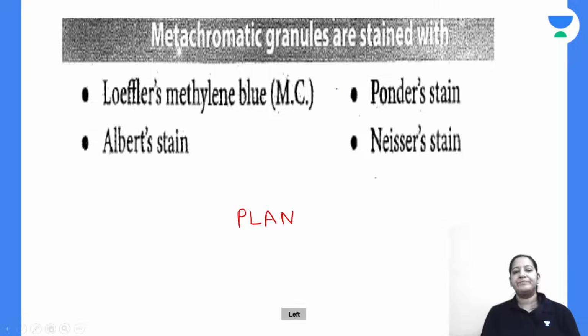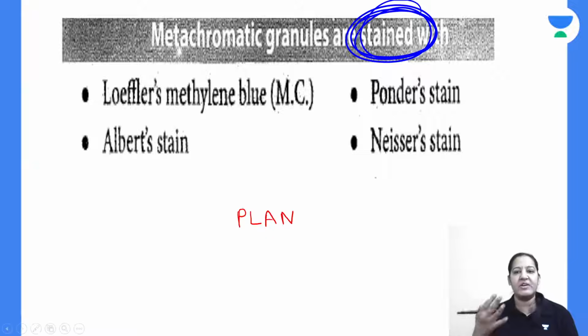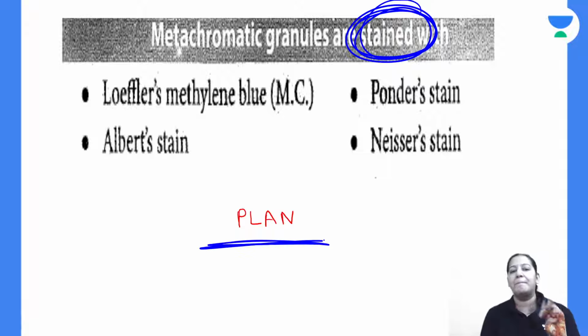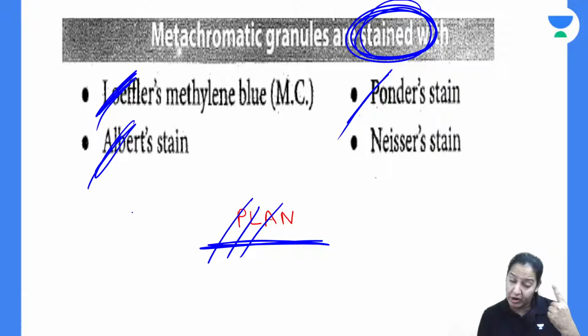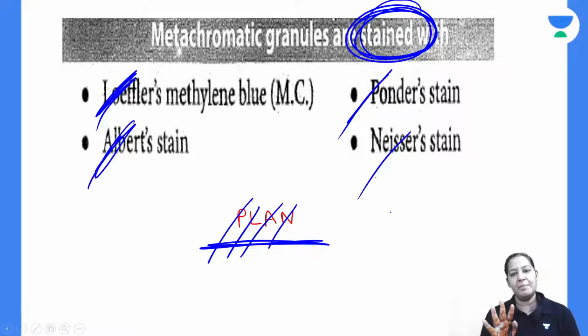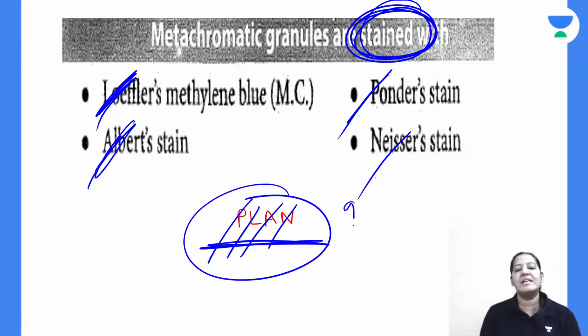So tell me the name of the stains by which these granules can be stained. There are 4 stains. An MCQ comes on this. The mnemonic is PLAN, P-L-A-N. P stands for Ponder stain. L for Loeffler stain. A for Albert. Albert means the bacteria is green and granules are purple. And N is Neisser stain. So there are 4 stains with the help of which we can stain these granules.